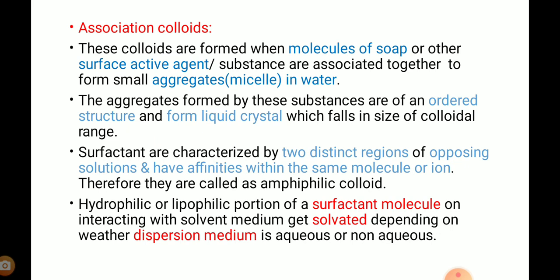The aggregates formed by these substances have an ordered structure and form liquid crystals which fall in the size of the colloidal range. Surfactants are characterized by two distinct regions of opposing solubilities and affinities within the same molecule or ion. Therefore, they are called amphiphilic colloids.